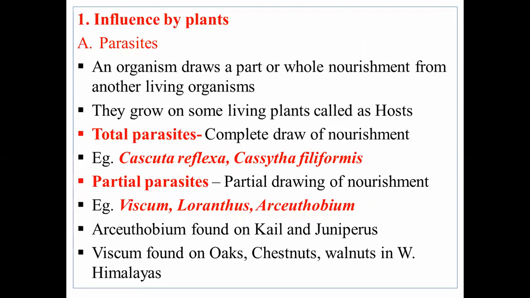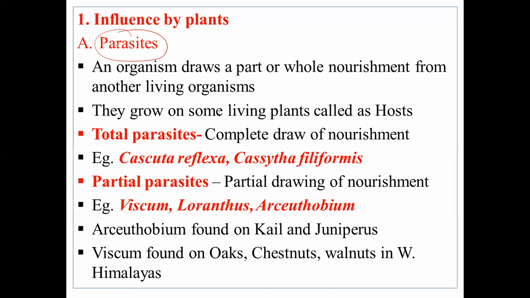First one is influence by plants. Within this, the main thing is parasites. As most of you are aware, the parasite is a plant that draws either completely or partially from the host plant to continue its life cycle.